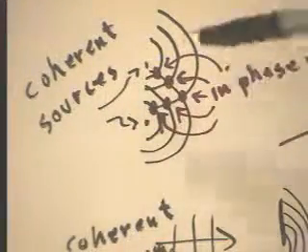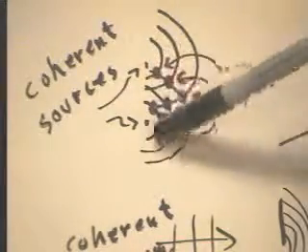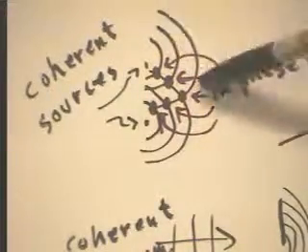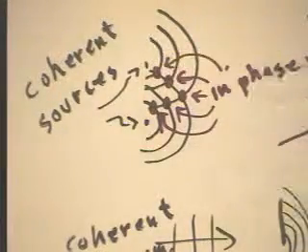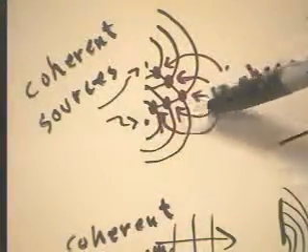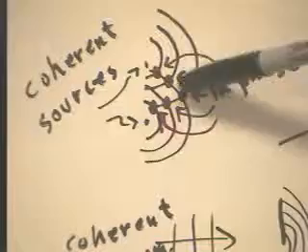Suppose that we have two coherent sources. By coherent we mean that they're emitting waves in phase. And those waves come out in concentric spheres. So these spheres represent the positions of the wave fronts at equal time intervals. Okay? So these represent, let's say, the peaks of the wave at a given instant.